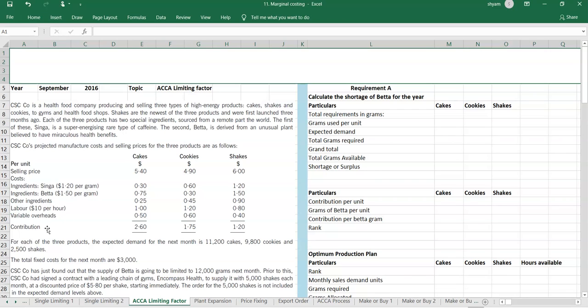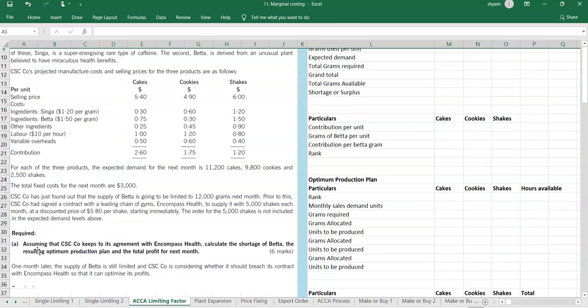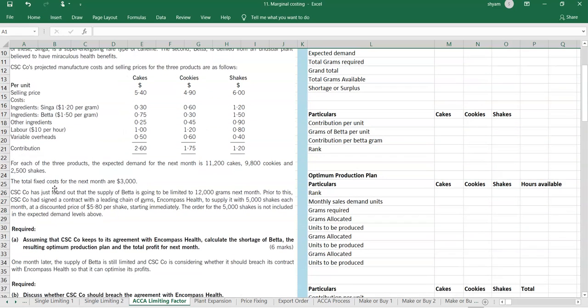He has worked out the contribution, so we don't need to work it out. This is the maximum demand that the company can have, and this is the total fixed cost for the month. The total availability of beta is going to be 12,000 grams for the next month.